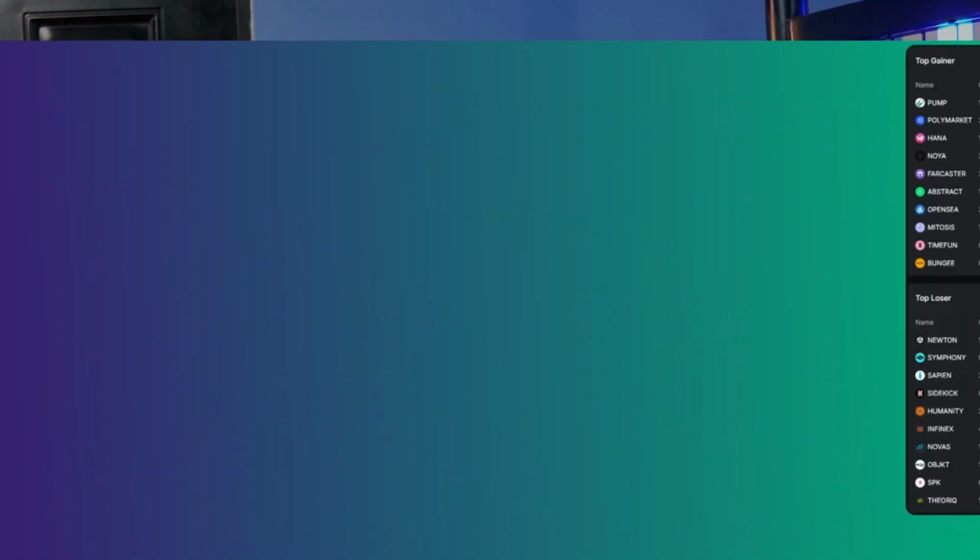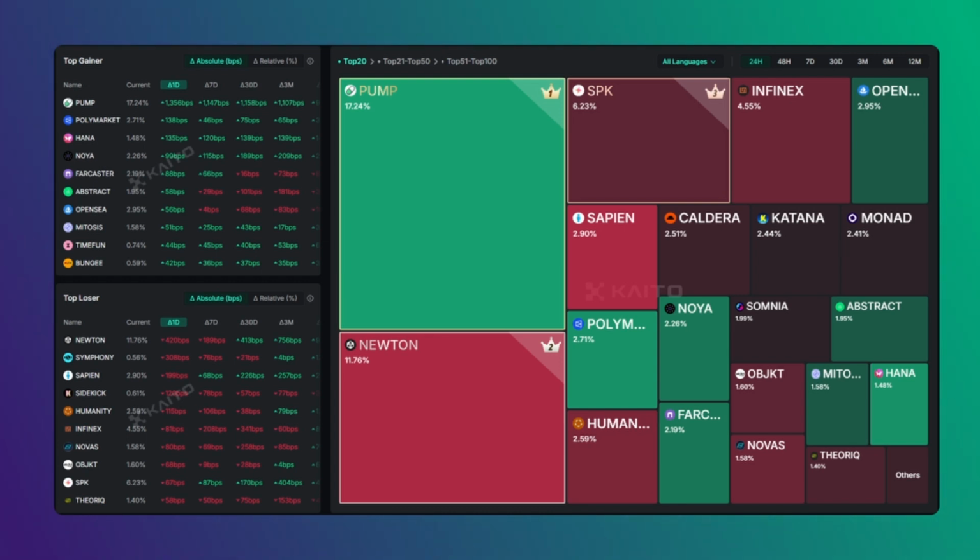So Noise is one of the projects on MegaETH, and what is this particular value that Noise is offering and bringing into the DeFi space right now? Noise stands out as a platform that allows you to trade mindshare. So you can short or long the mindshare of different projects. If you go to Kaito, you can see how a number of projects are gaining mindshare and how they are losing mindshare.